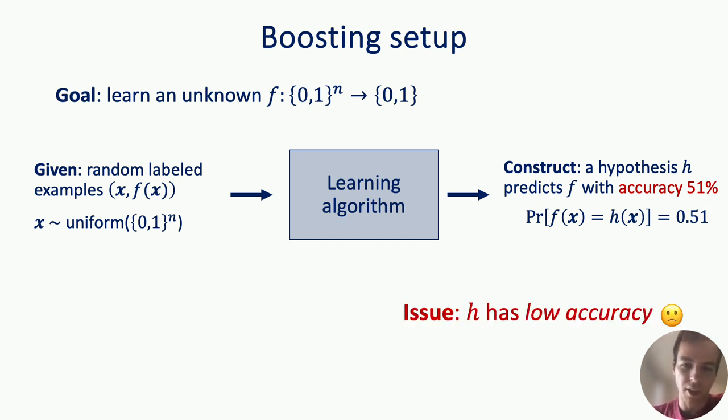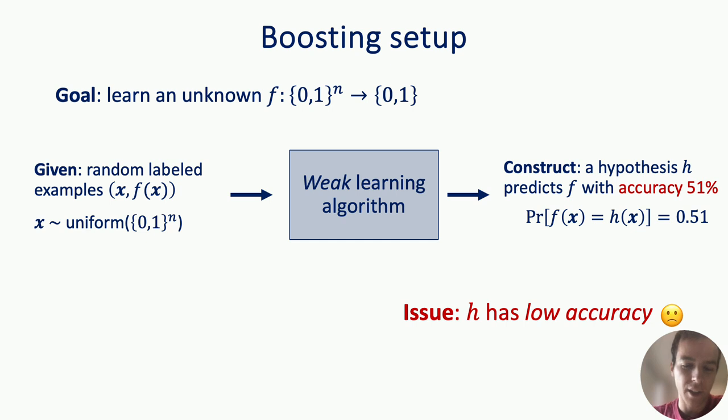But there's a big downside here, which is that this accuracy is still not great. Ideally, we would like to construct a hypothesis that has very high accuracy, let's say 99%. So the challenge is: if I have a learning algorithm of this form, how might I upgrade or convert it into one that gets high accuracy? Since this learning algorithm has low accuracy, we call it a weak learning algorithm. And our goal is to upgrade it to a strong learning algorithm, one with high accuracy. As I've set things up here, it's maybe not clear how you would do this. It doesn't seem like there's much room to do anything.